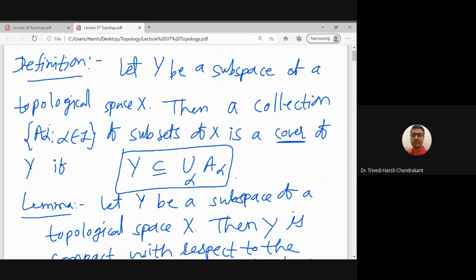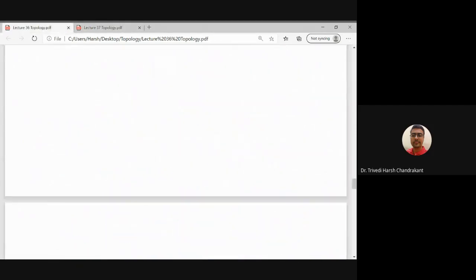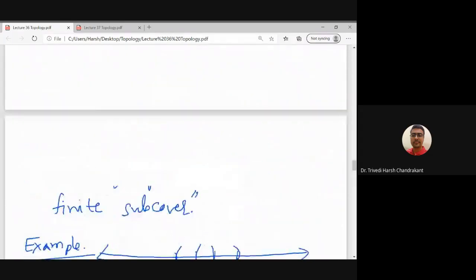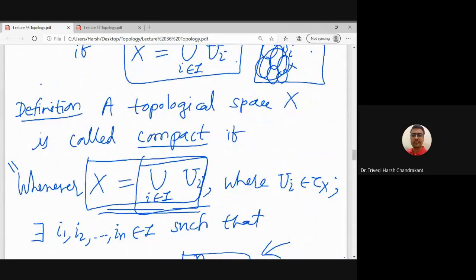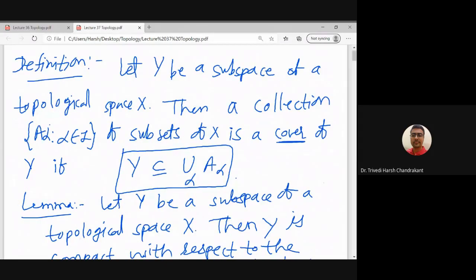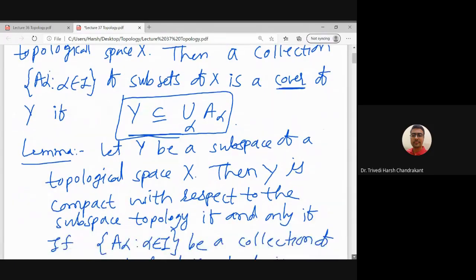Then a collection A_alpha of subsets of X covers Y means Y is a subset of the union of A_alpha. So in the definition of the topological space X being compact, we are taking X equal to the union of U_i. But when we consider the subspace, we take Y is a subset of the union of A_alpha, not equal to, right? So this condition is different here for the subspace case. So therefore we define cover once again for the subspace, and this is a small lemma.